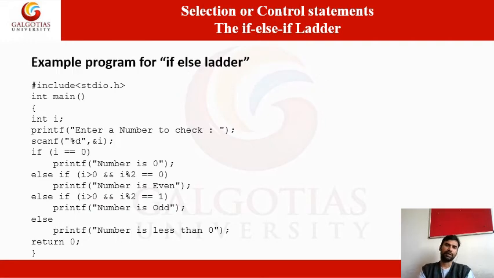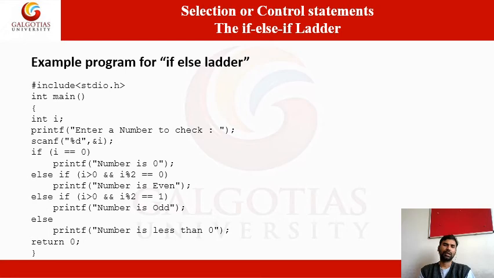See this number checking algorithm, whether a number is an even number or an odd number. If the number is 0, it is neither an odd number nor an even number. So first we check whether it is 0. If it is 0, print number is 0. Number 0 is not an odd number, not an even number. So we can take only whole integer numbers from 1 to plus infinity. It goes on 1, 2, 3 like this.